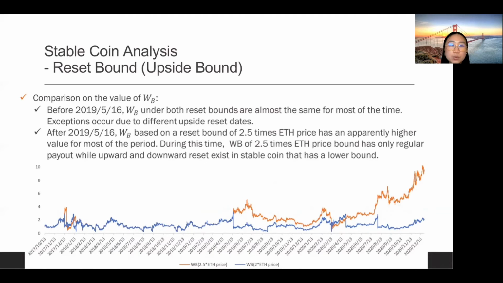As for WB, before this time point, WB under both reset bounds are almost the same for most of the time. After 16th May 2019, WB based on a reset bound of 2.5 times ETH price is an apparently higher value for most of the period. The reason is similar to what we discussed for the latter period of WA.